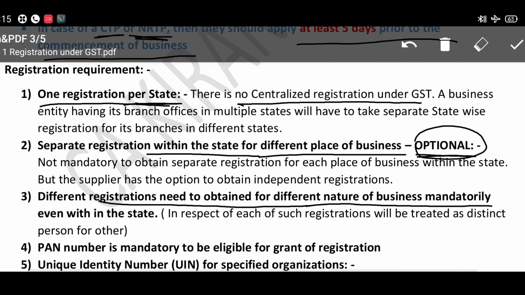Suppose you have a head office in Bangalore and you are doing a retail or clothes business, and you have an additional business, that is a rental business, or you are doing a jewelry business, so you have different verticals of business, you have to apply for 2 different registrations for each type of business, because each registration will be treated as a distinct person. So based on that you have to take different registrations if you have different verticals of business.